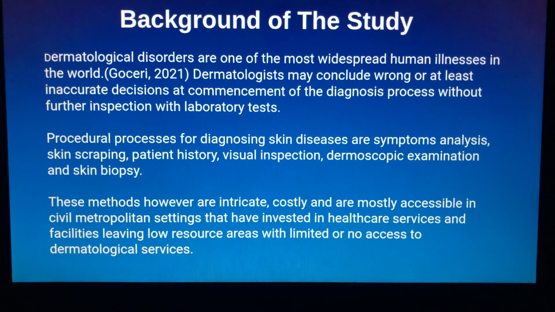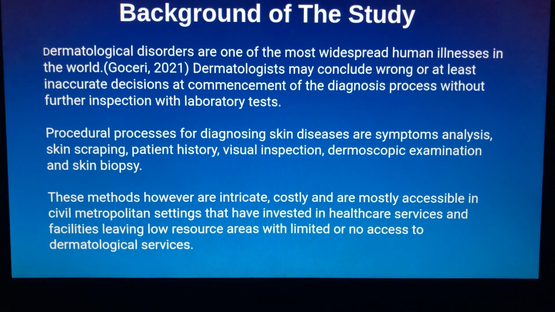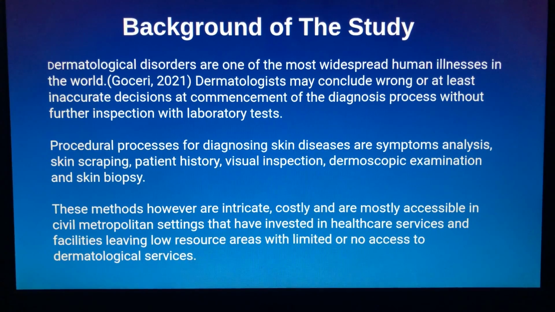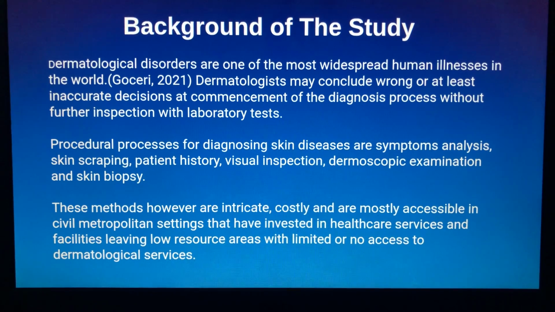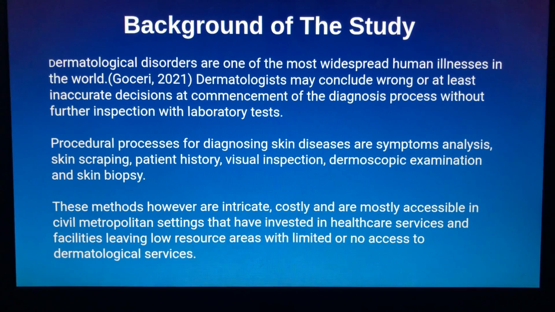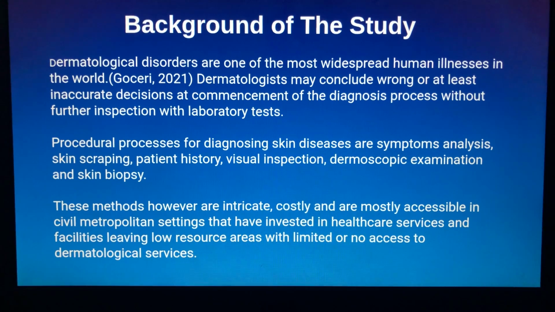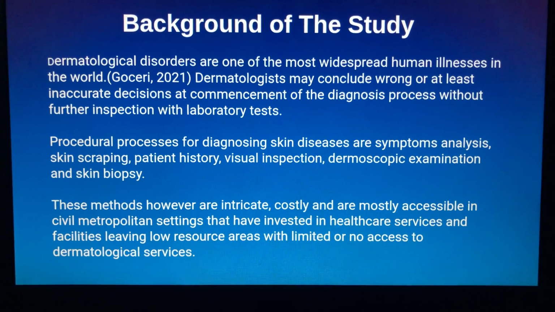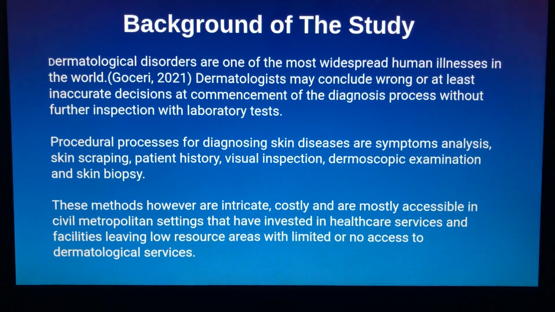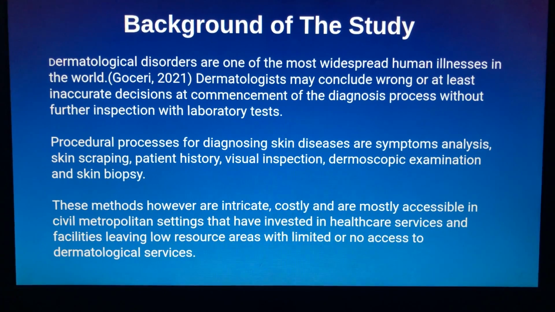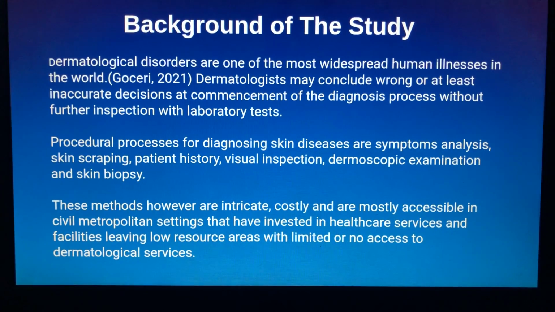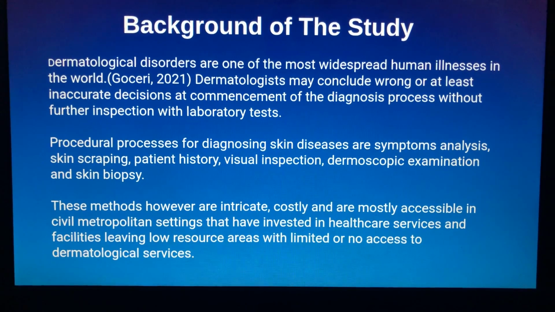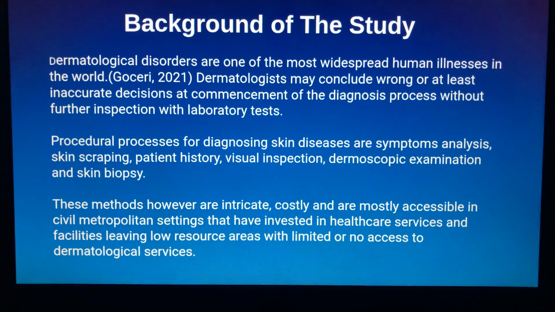Dermatological disorders are one of the most widespread human illnesses. We have already discussed something like that. And basically, procedural processes for diagnosing skin disorders are symptom analysis, skin scraping, and patient history. That's where the dermatologist would probably look at the patient's history with any skin disorders, maybe in their family. Visual inspections and dermoscopic examinations are conventional, traditional medical methods that are used in the study of the human skin to detect these skin disorders.